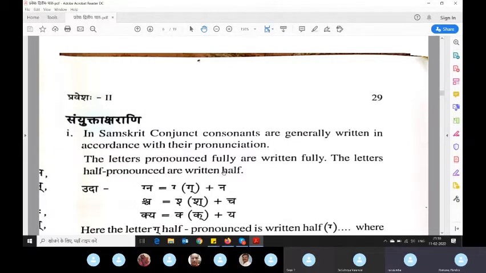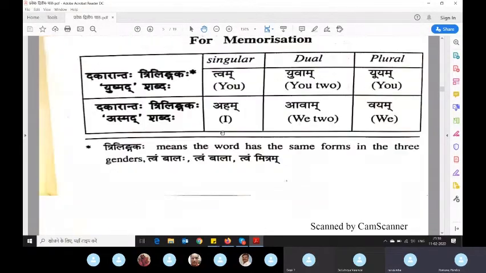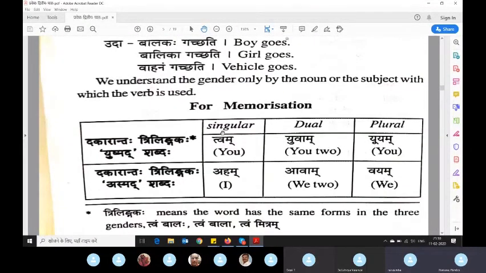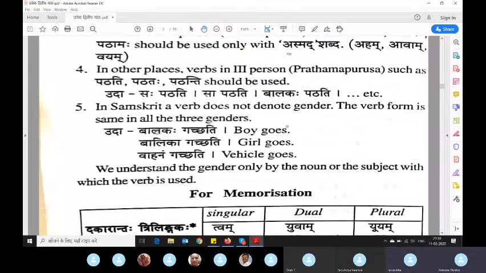One Rama, two Rama, and three Rama. More Ramas. For one Rama, we will call Rama. Only Rama. Like here you can see Balakah, like this Ramah. For two Rama, Ramau. Ramo. That was in the first chapter, it is there.